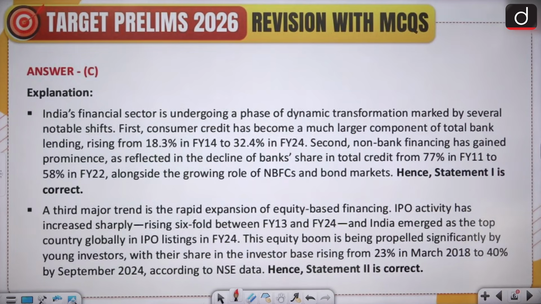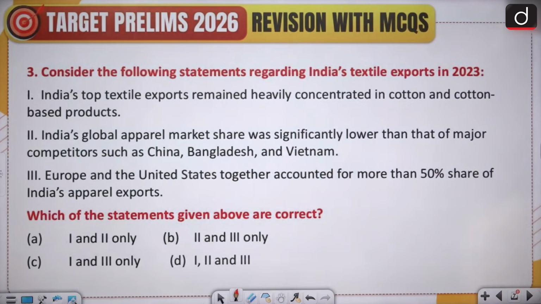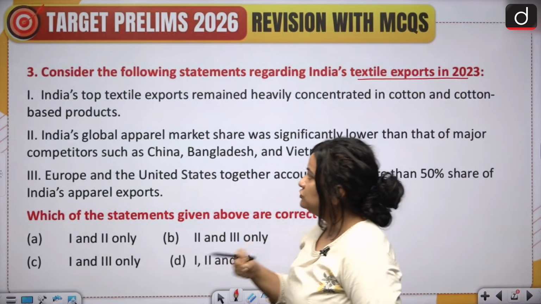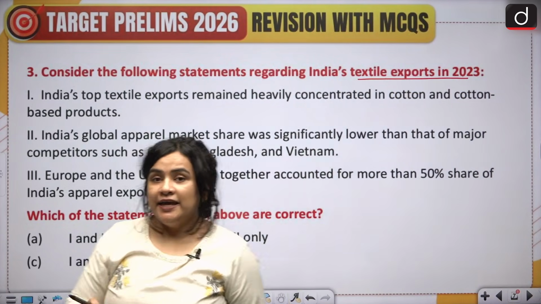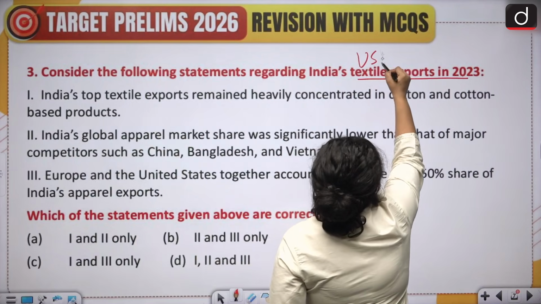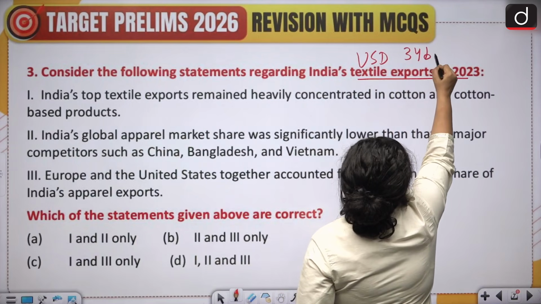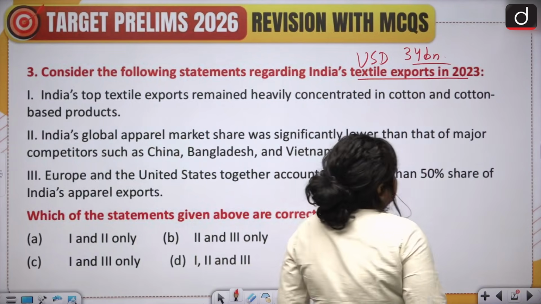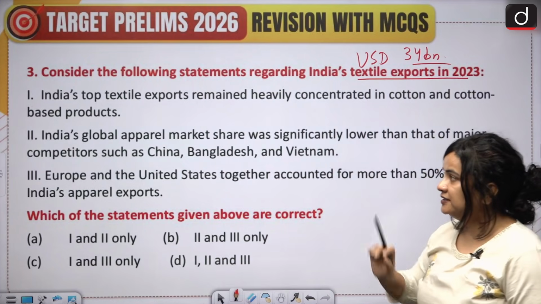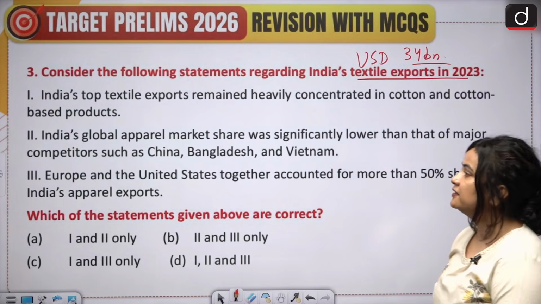This is the explanation. Please pause the video and take a look at it. Question 3, consider the following statements regarding India's textile exports in 2023. What is crucial to note before we look at these statements is that India's textile exports reached 34 billion US dollars in 2023, which is a very good amount. So let's take a look at the various statements that are given.